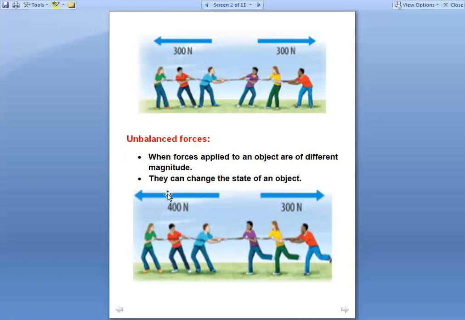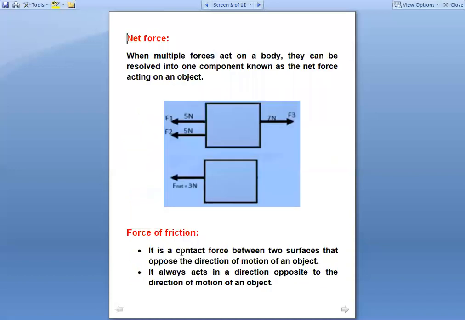यहाँ मैग्नीट्यूड ज्यादा है ना, 400 न्यूटन, तो टीम बी जो है वो इस तरफ ही, जहां ग्रेटर फोर्स लग रहा है उसी डायरेक्शन में टीम बी विल मूव. ओके, so next is net force. What do you mean by net force? When multiple forces acting on a body, they can be resolved into one component.